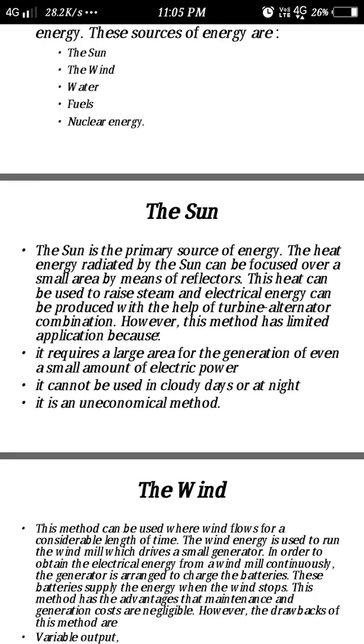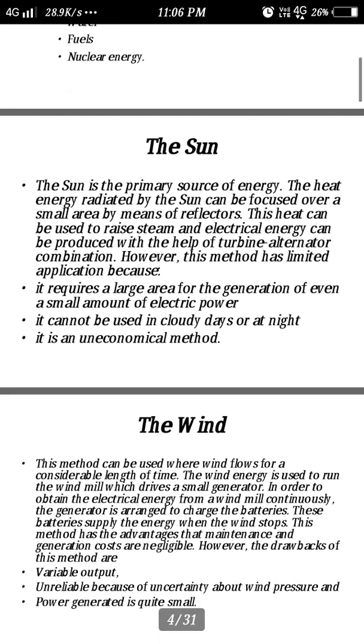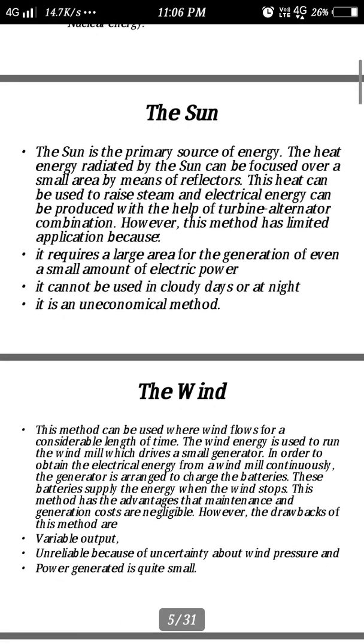The sun is the primary source of energy. The heat energy radiated by the sun can be focused over a small area by means of reflectors. This heat can be used to raise steam, and electrical energy can be produced with the help of a turbine alternator combination. However, this method has limited application because it requires a large area for the generation of even a small amount of electrical power. It cannot be used on cloudy days or at night. It is an uneconomical method.